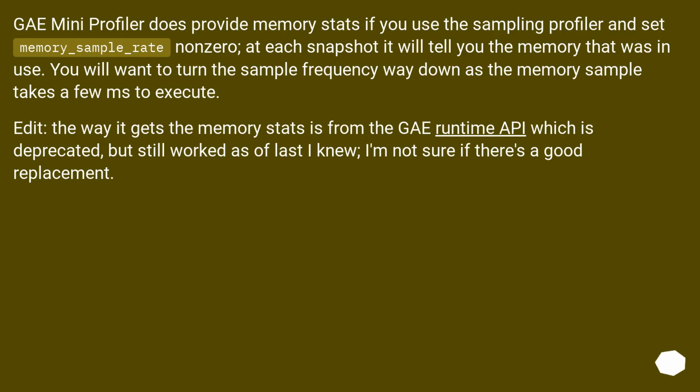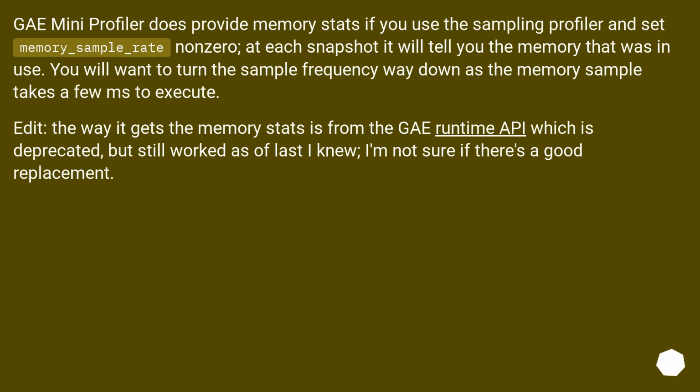Gae Mini Profiler does provide memory stats if you use the sampling profiler and set memory_sample_rate non-zero. At each snapshot it will tell you the memory that was in use. You will want to turn the sample frequency way down, as the memory sample takes a few ms to execute.